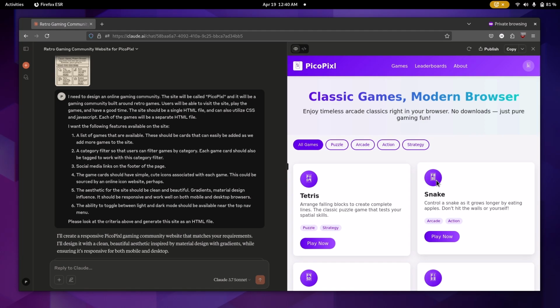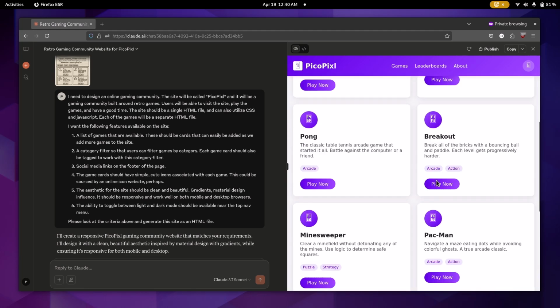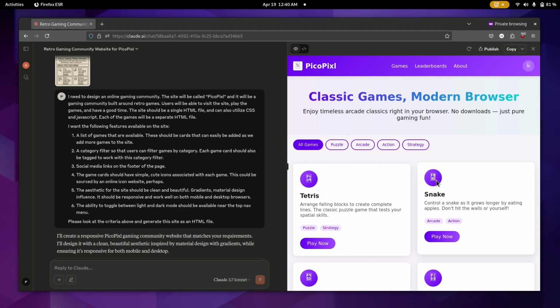It's missing the icons here. I think that's probably just something that it's having trouble loading in the preview. I'll take a look at that. But all in all, I'm pretty pleased with how this turned out. We'll see if I end up using this one or if I go with another one. But all in all, pretty good.